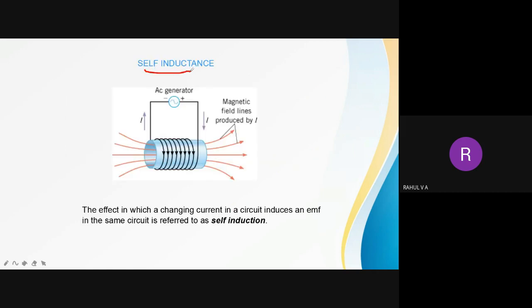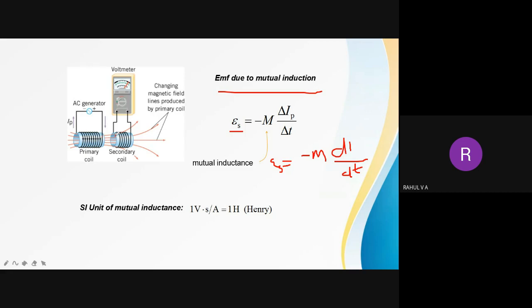What is self-inductance then? When you are giving an AC supply to a coil, some of the flux will be passing through the same coil. It won't be traveling to the neighboring secondary coil.